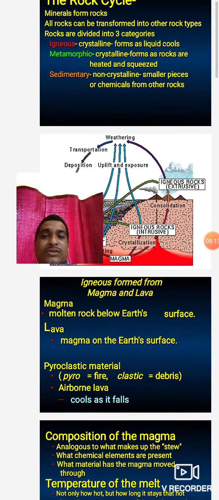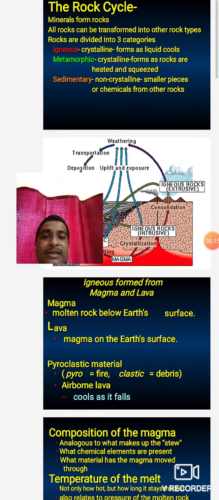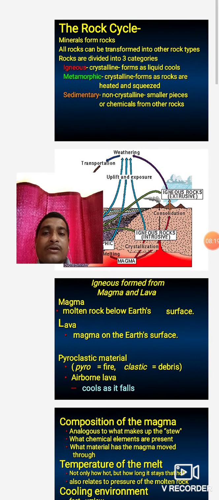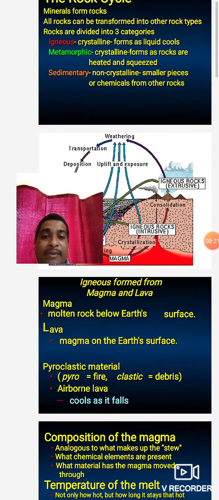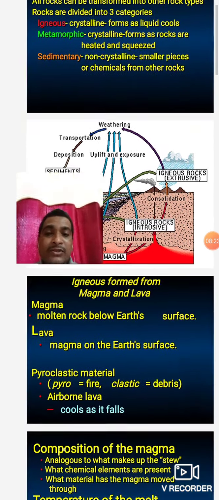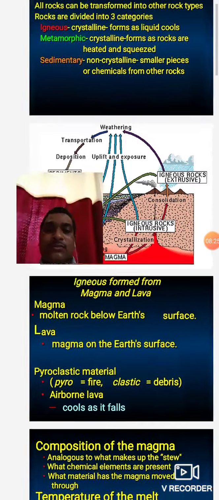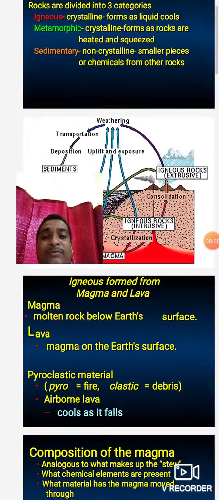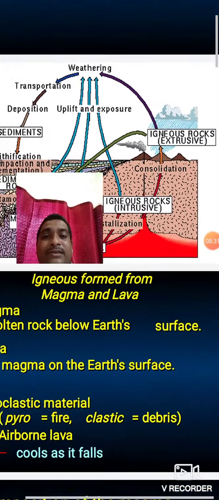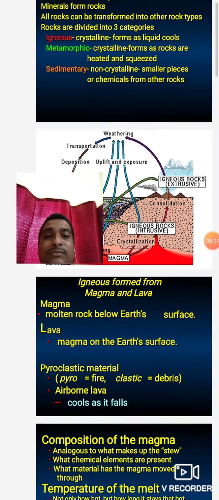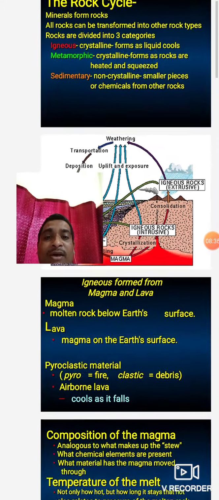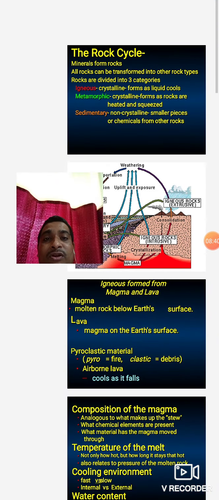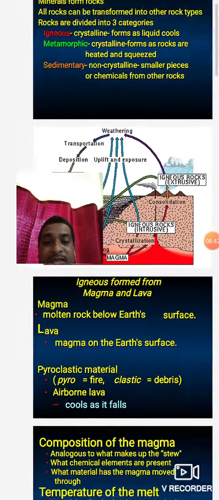Magma means the molten material present beneath the subsurface, which cannot come out on the surface. Magma is molten material below the earth surface. Those molten materials cooled below the subsurface are called magma, and when they come on the earth surface they are called lava. Igneous rocks that are a product of lava are called volcanic igneous rocks, and those that are a product of magma are called plutonic igneous rocks.